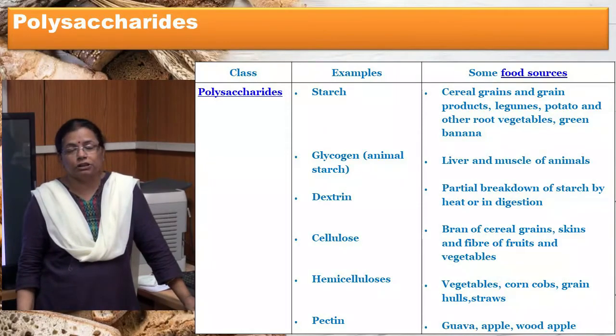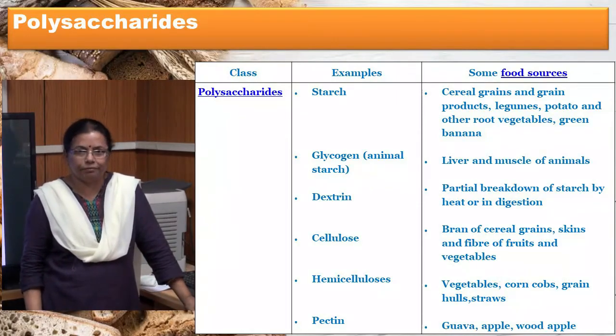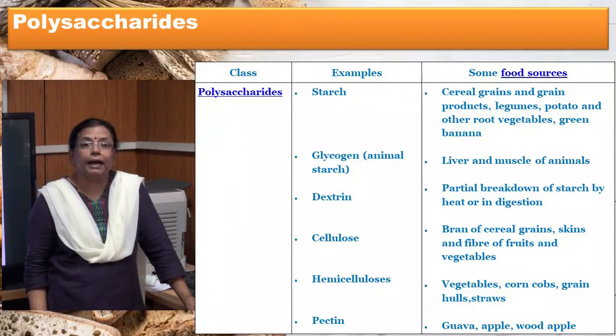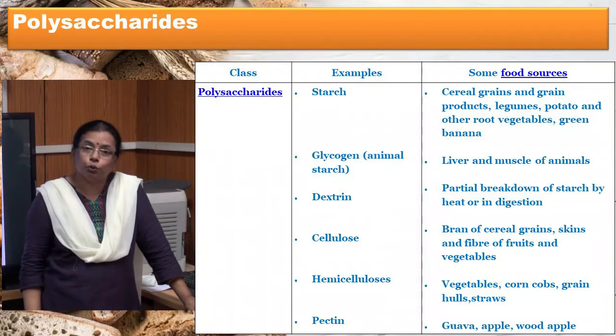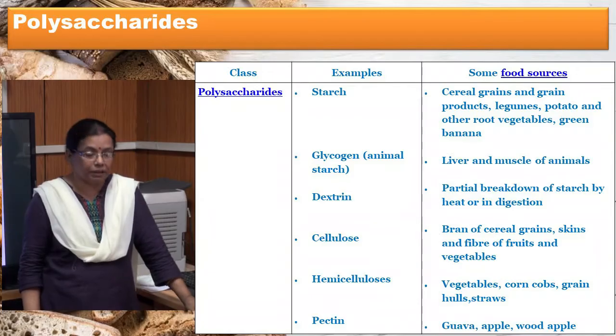Pectin is a polysaccharide with no nutritional significance. However, it has gelling properties and is used for the manufacture of jams and jellies.